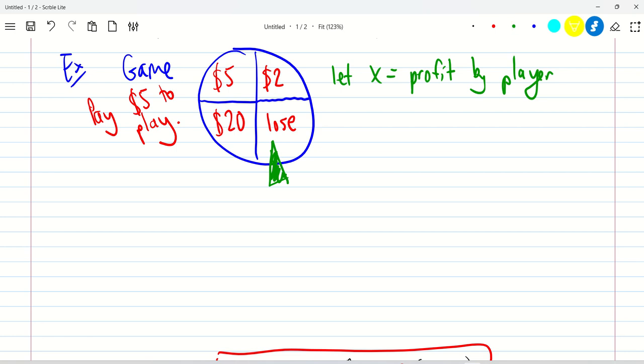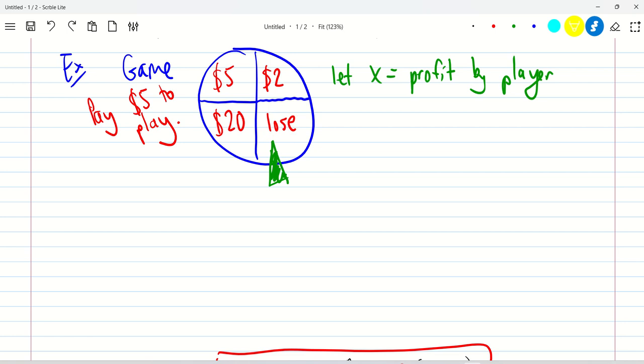If it lands on lose, you're going to lose all of your money. So you've paid $5 and you've lost all your money. If it lands on 2, you're going to get $2 back. So you still lost most of your money, but you got $2, a little bit left. If it lands on 5, you'll just get your $5 back. But if it lands on 20, then you'll get $20 for your troubles. So is this a game you want to play? Are the odds in your favor, or are the odds in the favor of whoever's running it, like the casino?